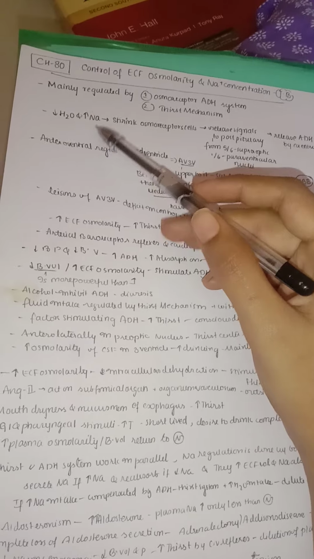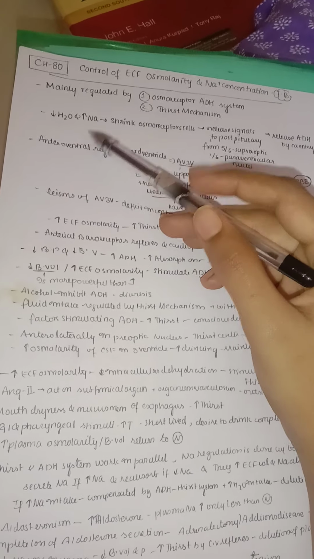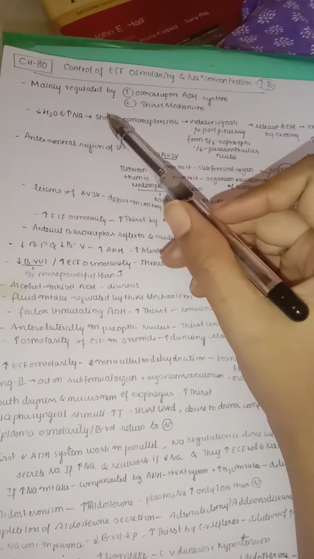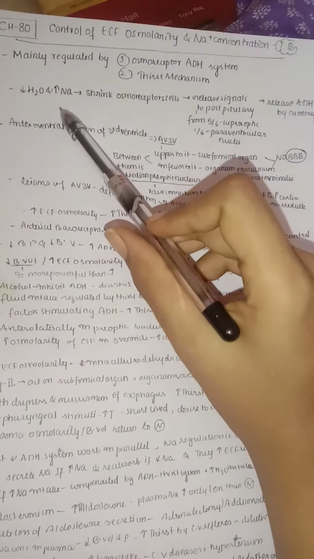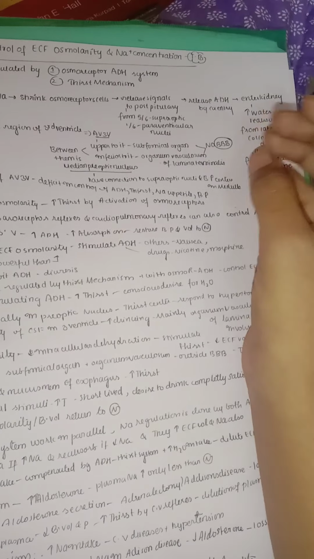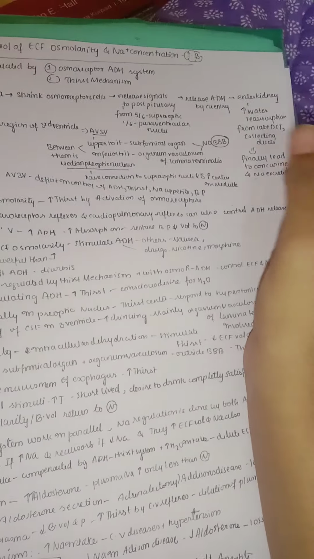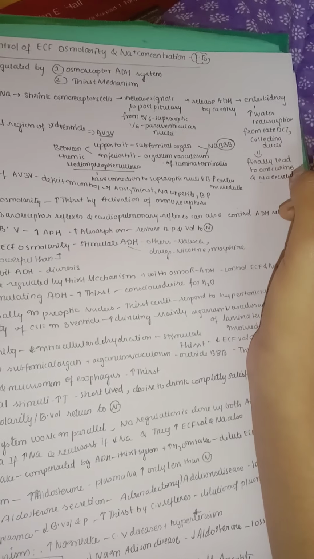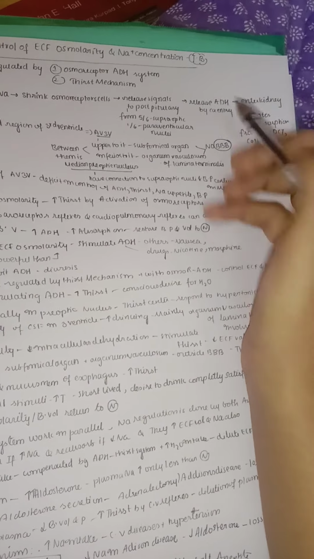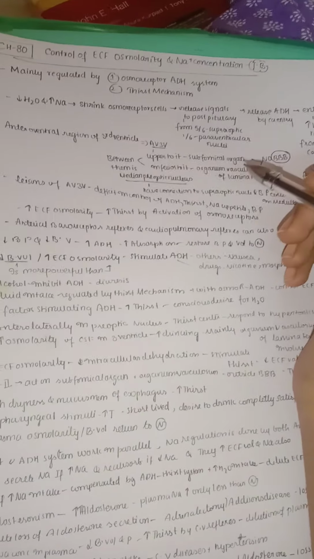Whenever the water is decreased, of course sodium will increase, because the solvent is decreased, so the solute gets concentrated. As the sodium is increased, by this ADH mechanism we are only reabsorbing water, but we are releasing the sodium out into the urine. By this the sodium is lost, so sodium is maintained, and the water is coming back to our body. This is how the mechanism goes on.